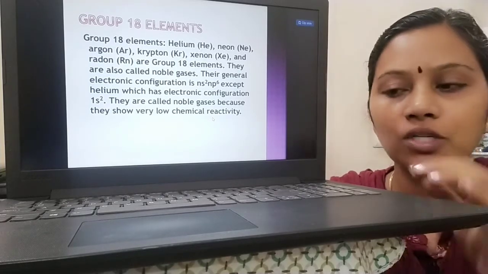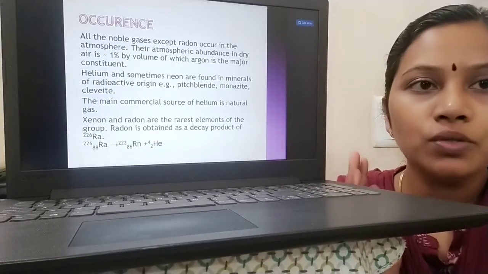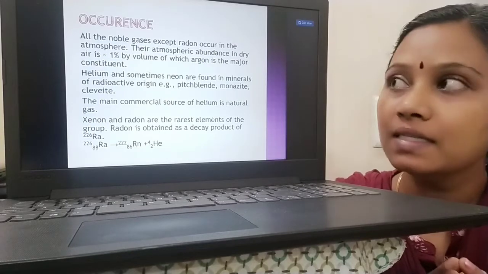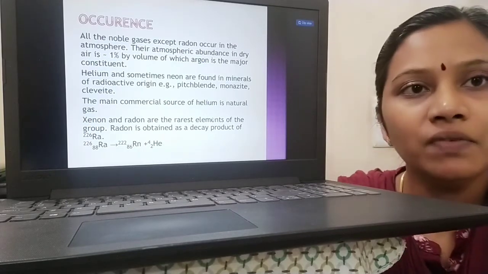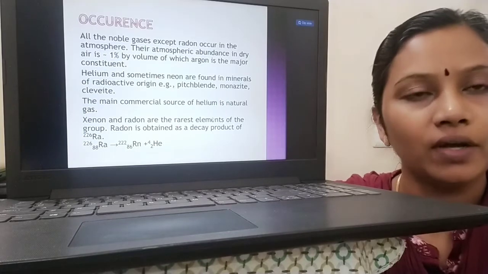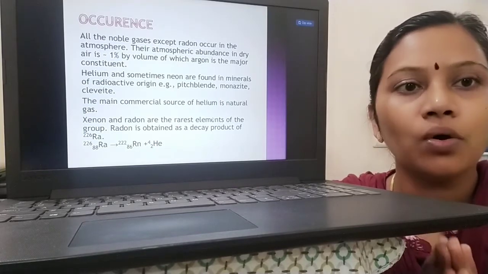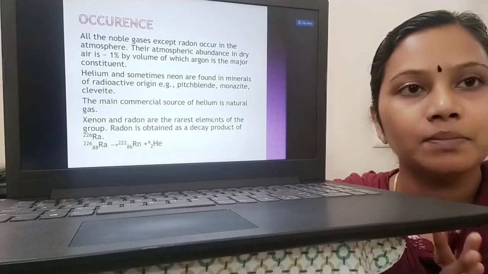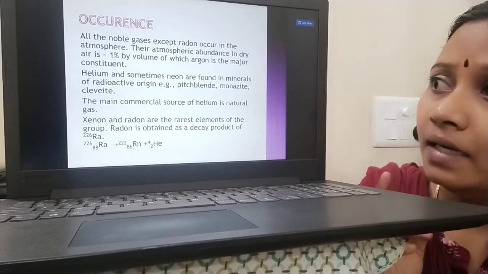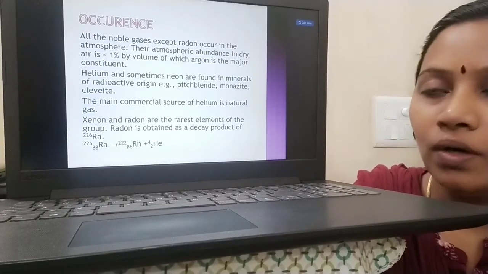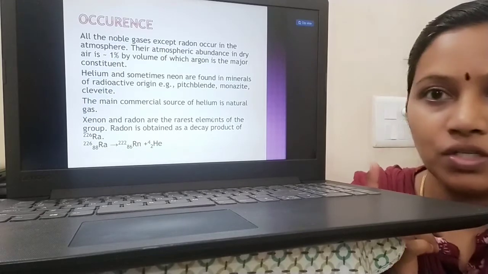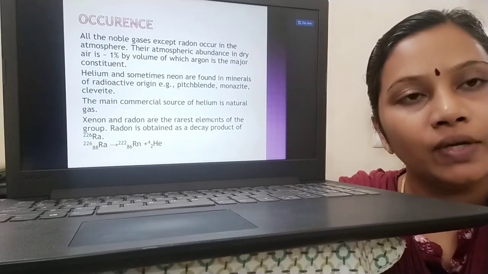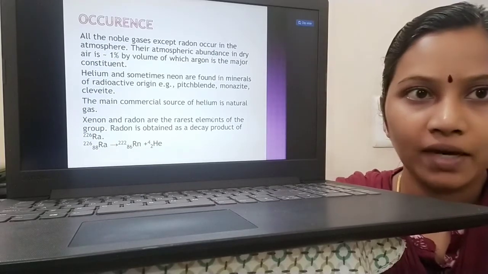So this is the introduction of group 18 elements, and moving to the occurrence of group 18 elements. The element which occurs in abundance is argon, and the element which occurs in least amount is radon. So in group 18, argon is abundantly present in nature and radon is present in least abundance. And helium along with neon will be found in radioactive minerals, for example pitchblende, monazite and cleveite. So helium along with neon is present in radioactive substances.